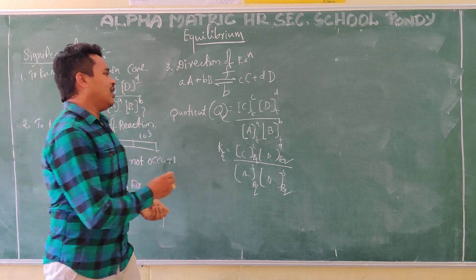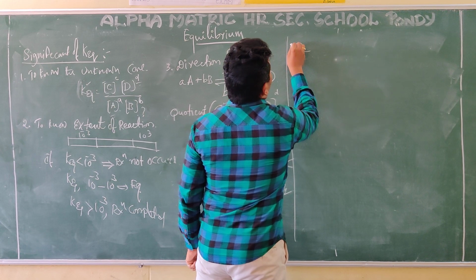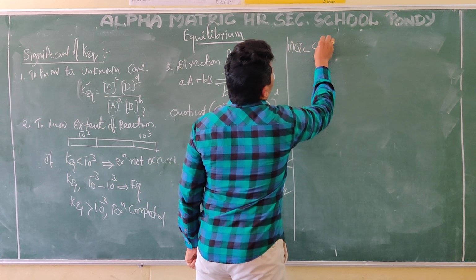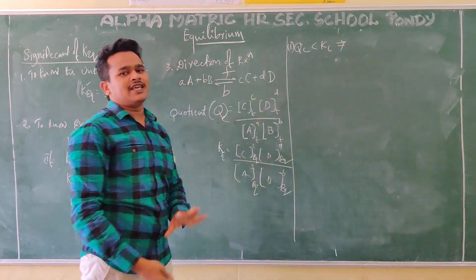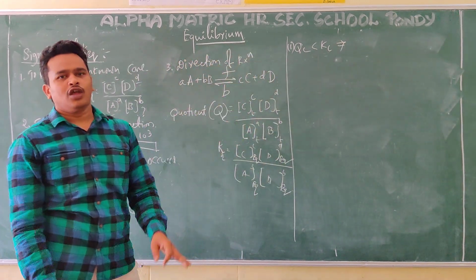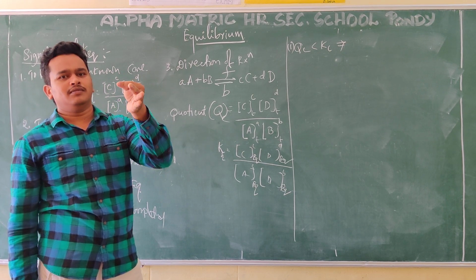Okay, I am telling now. First condition: in case QC is less than KC. QC is less than KC. That means KC is the more value. KC we can get only at equilibrium state.